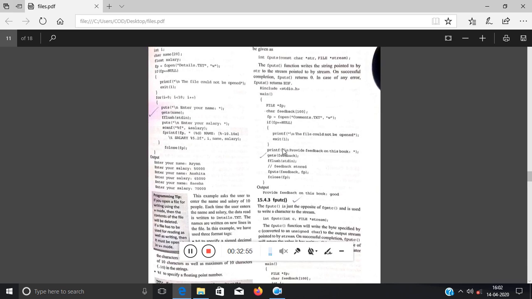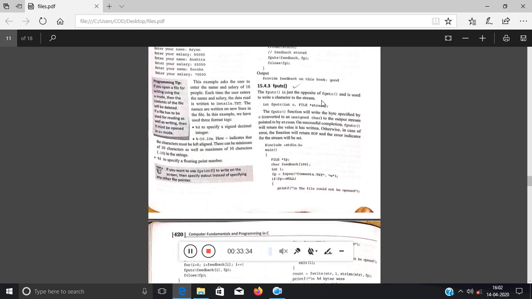So obviously the user will give some input. gets is the inbuilt function for scanning, gets feedback, so the input will be stored directly into the feedback variable. Then they have used fflush stdin to flush the buffer, and then passed feedback directly to fputs: the character array name, feedback, comma, fp. fp is linked with comments.txt, and this user input will be written directly into the file. This is somewhat easier to remember in syntax compared to the other. So you can also use this one, and at last close the file pointer.